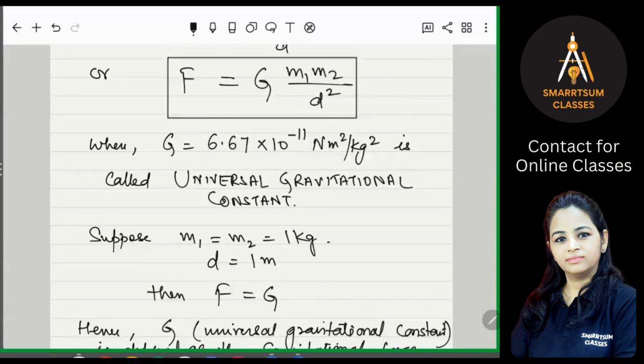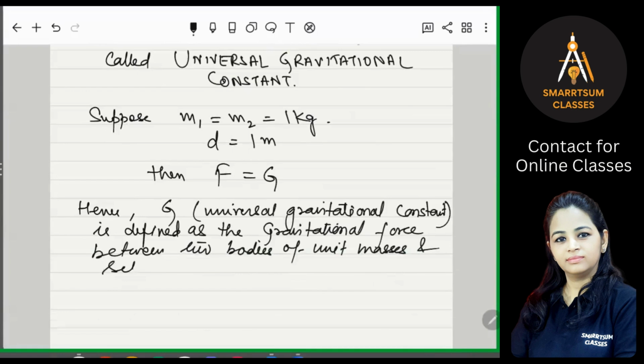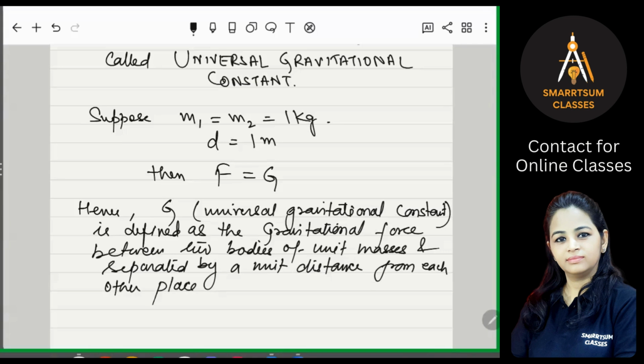and they are separated by a unit distance from each other, placed anywhere in space. So we can place these masses anywhere because G does not depend upon the medium, and it does not depend upon the masses.